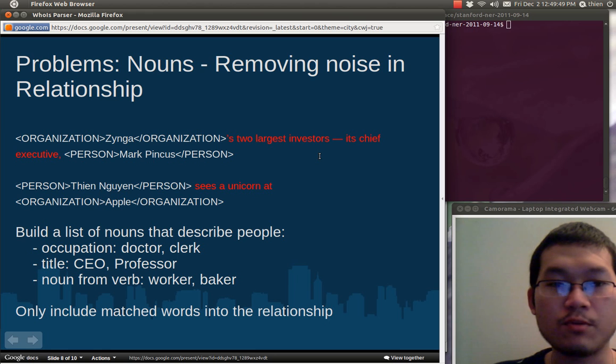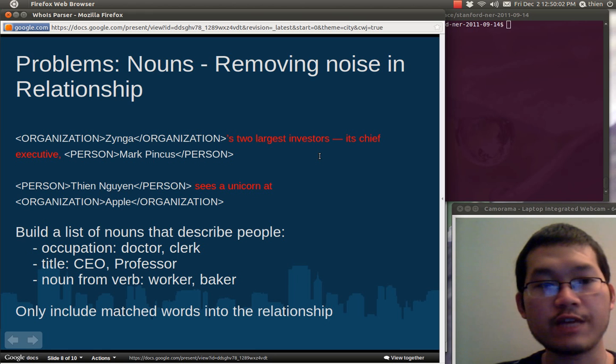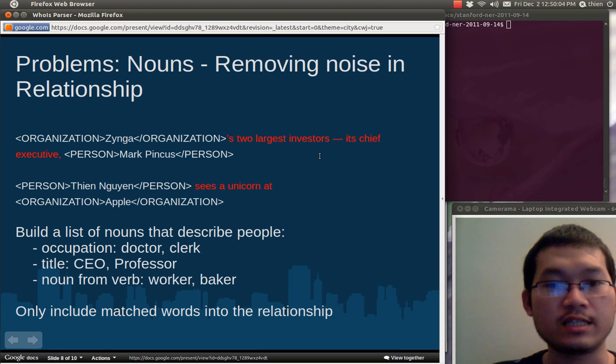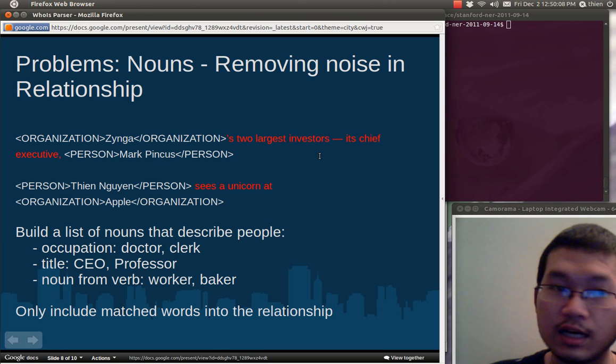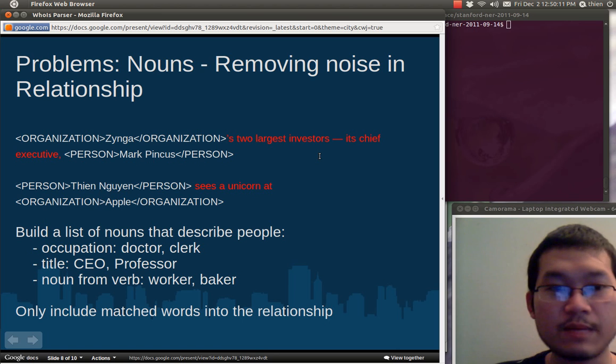For example, the two largest investor is chief executive. We're going to take in only investor and chief executive. So that somehow solves the problem. But then if we take a look at the second example, person Tien Nguyen sees a unicorn at organization Apple.